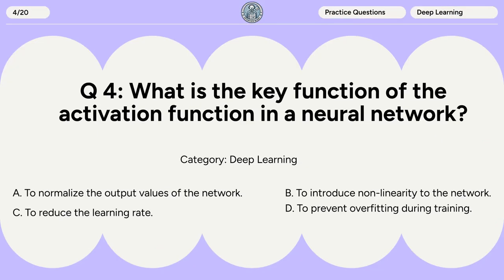Question 4. What is the key function of the activation function in a neural network? A. To normalize the output values of the network. B. To introduce nonlinearity to the network. C. To reduce the learning rate. D. To prevent overfitting during training.